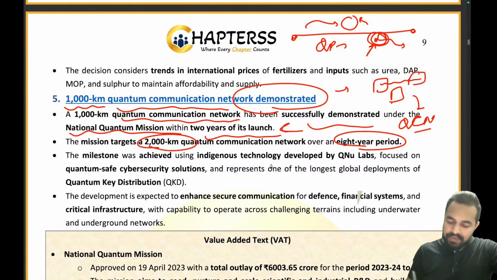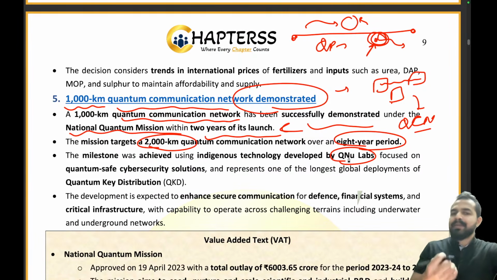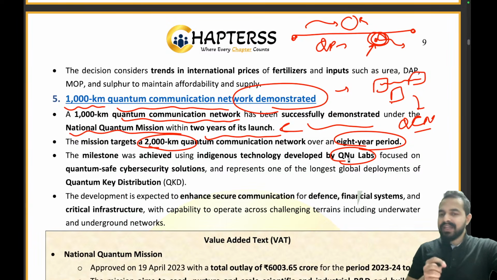The milestone is achieved with the indigenous technology developed by QNU Labs. So guys, what is the name of that organization which has provided the technology with the help of which we are able to achieve this? That is QNU Labs, Quantum New Labs, right? QNU Labs.